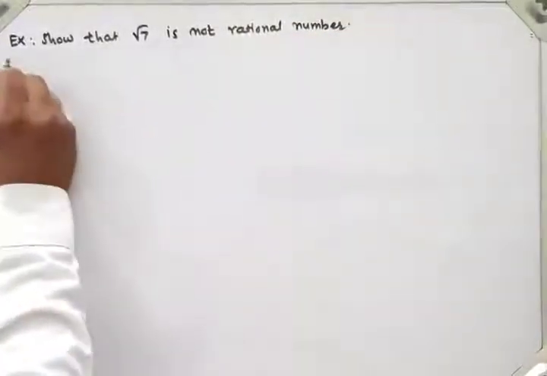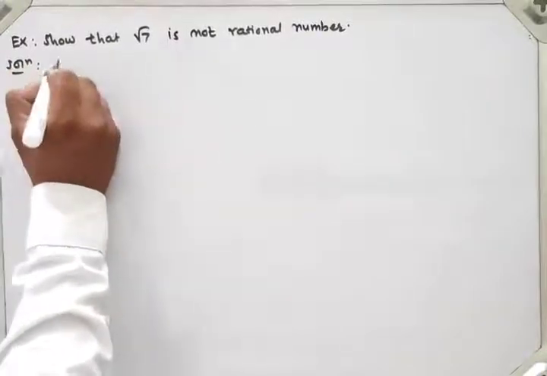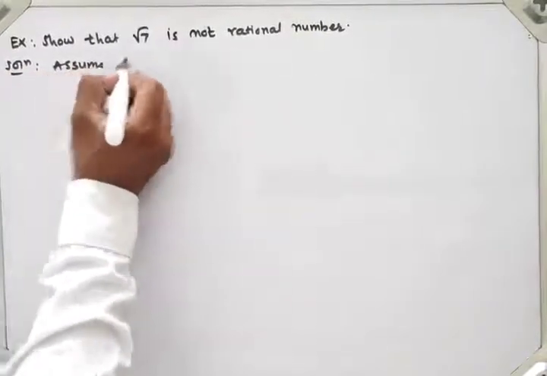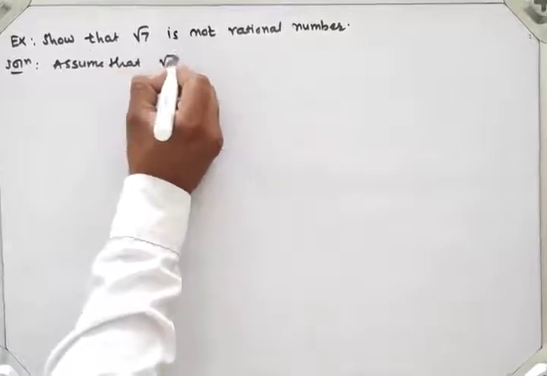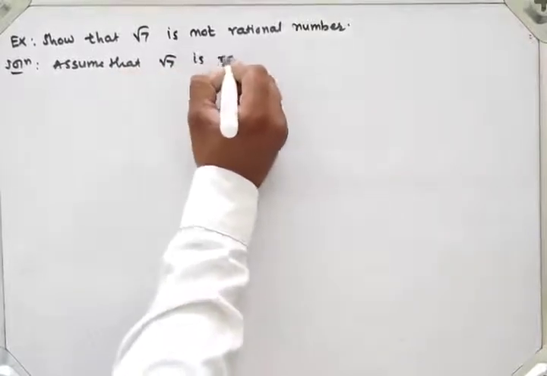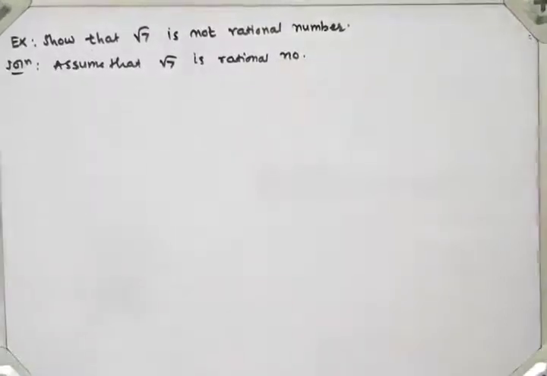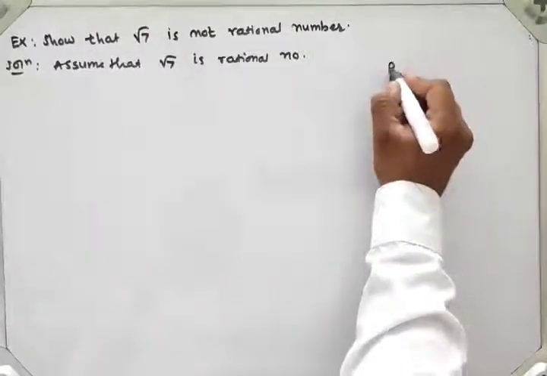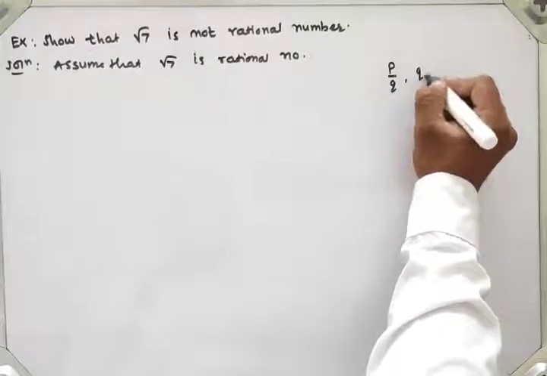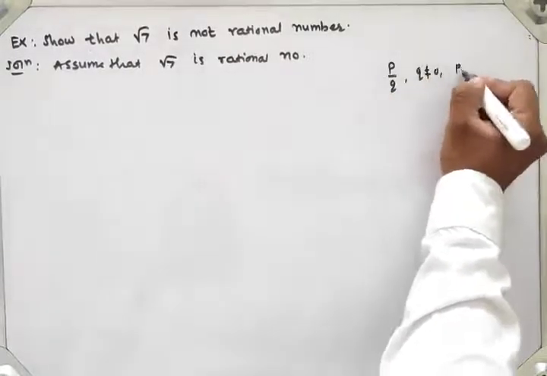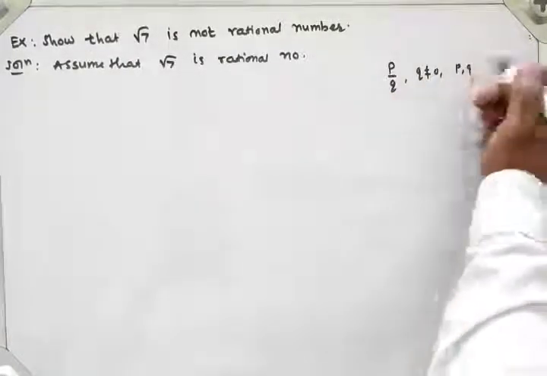Assume that square root 7 is a rational number, and we know that a rational number is always of the form p by q, where q is not equal to 0 and p and q belong to the set of integers.